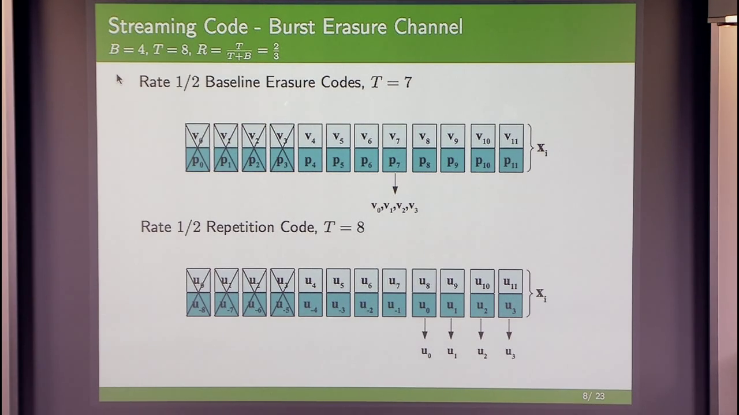The code on the top is a rate half erasure code. So if we have a burst of length 4, then we will have to wait till we get the 4 parity checks by time 7, and we will be able to recover all the 4 source packets.